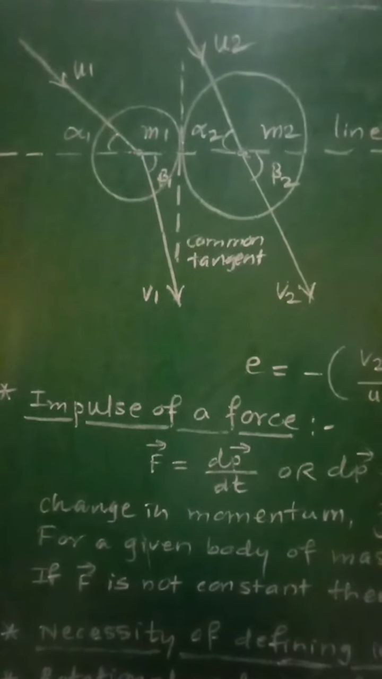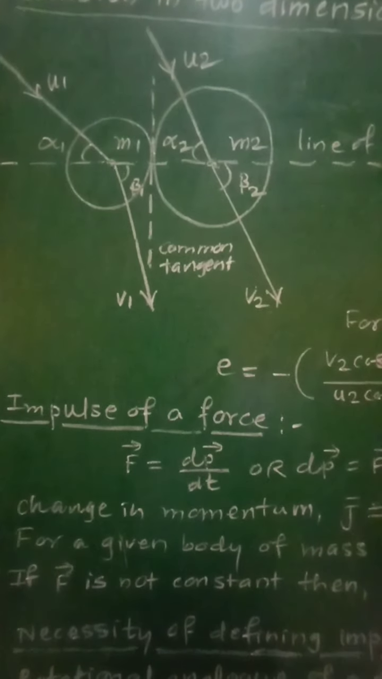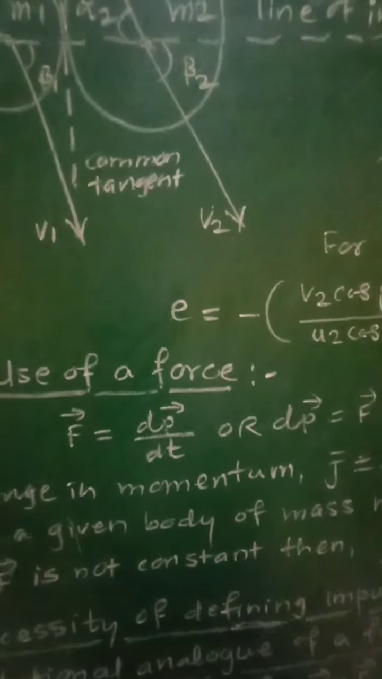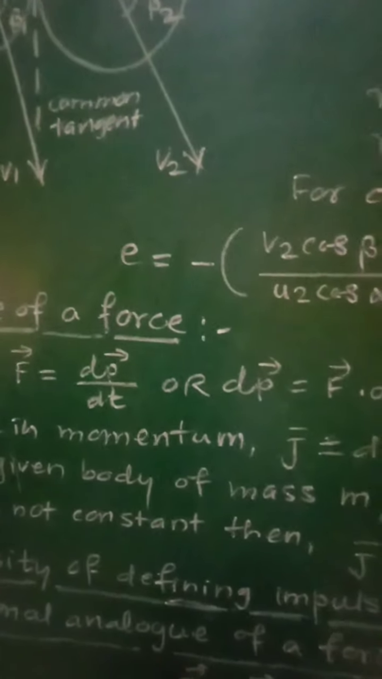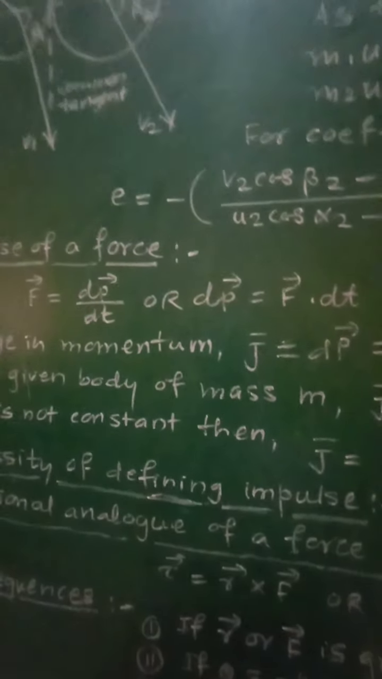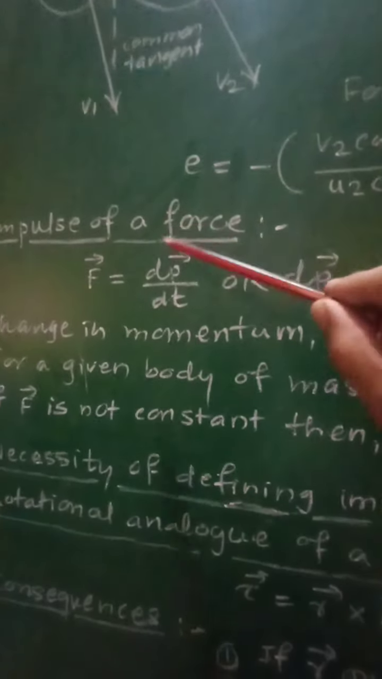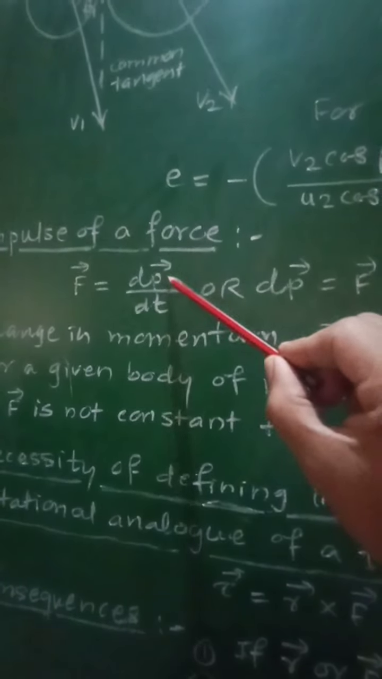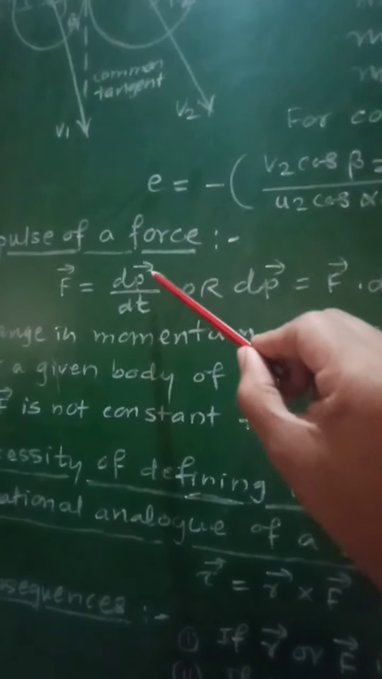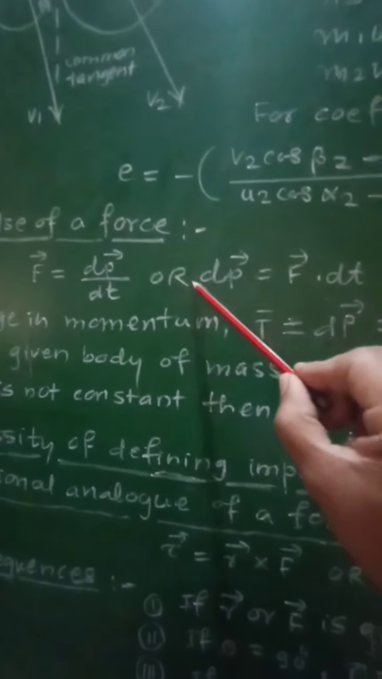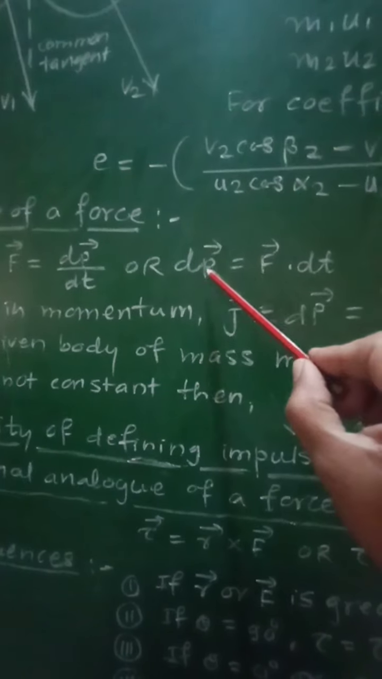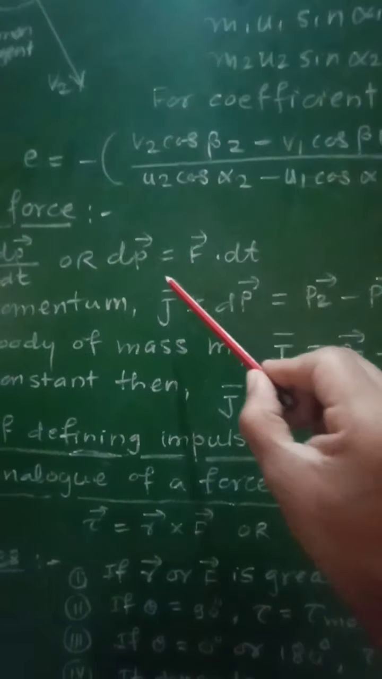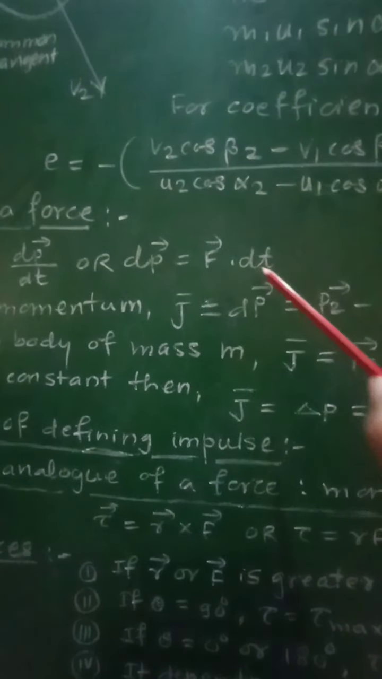Now, according to Newton's second law of motion, that is, rate of change of momentum is directly proportional to applied force and it takes place in the direction of force, we can write the force F is equal to rate of change of momentum, that is dp by dt, or from this, change in momentum dp equal to product of force and the time interval dt, that is dp equal to F into dt.